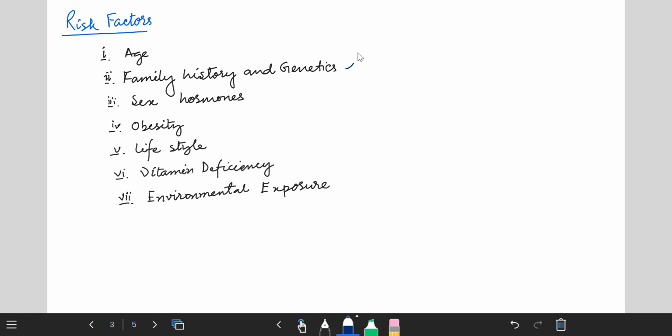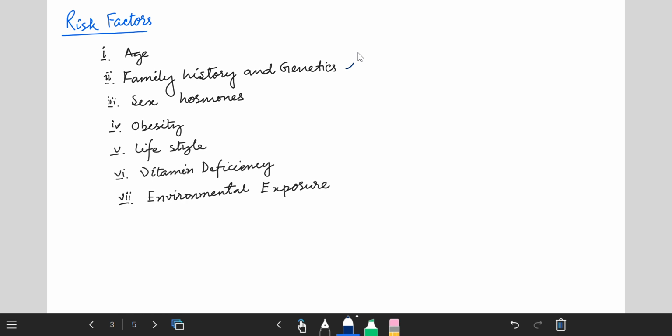So if one of the family members has rheumatoid arthritis, the patient may be more likely to develop the disease. And genetic means a specific gene is linked with RA, and this gene is activated in response to the immune system, meaning this kind of gene is linked with the immune system.